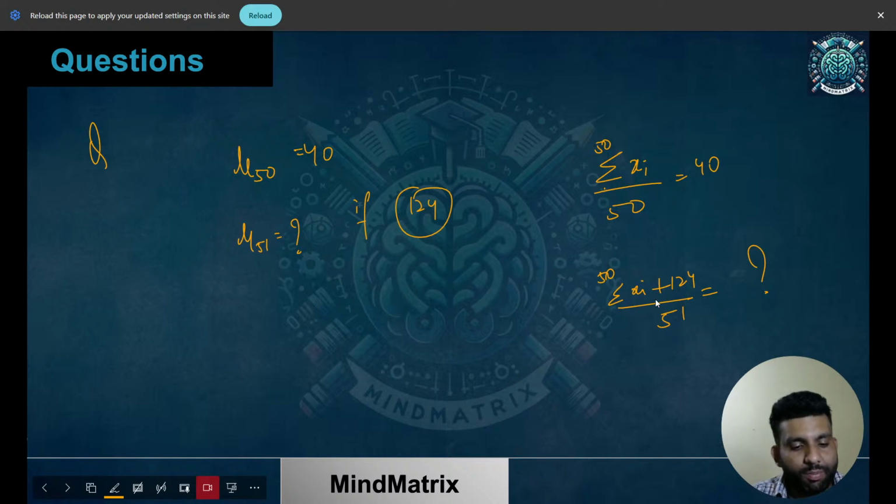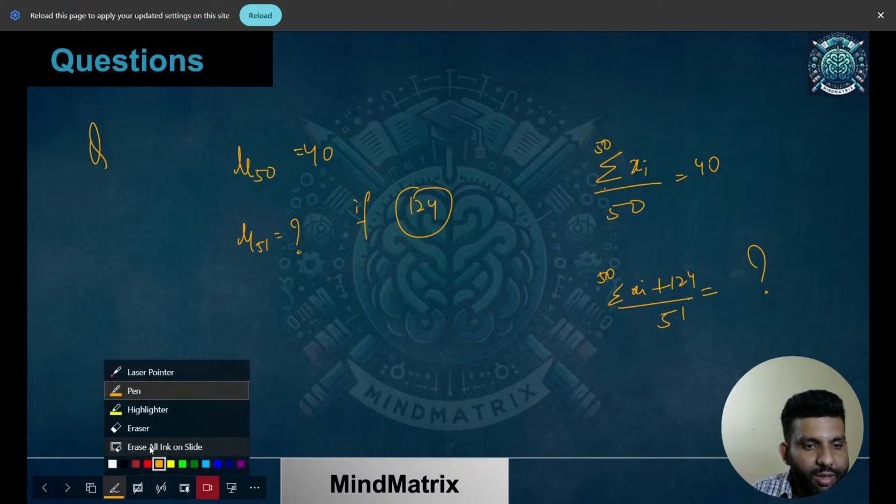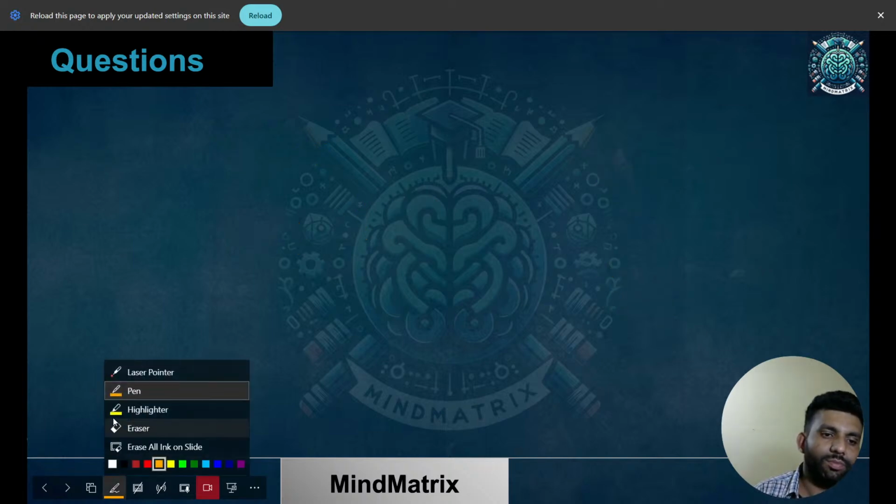Let me go to the next problem. Let's see. Okay, yes, a good interesting problem on k-means. Let me show you this. So let's just solve that.